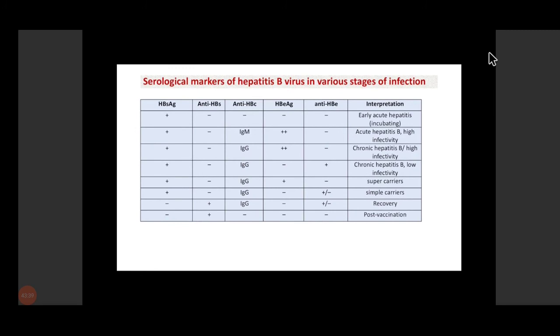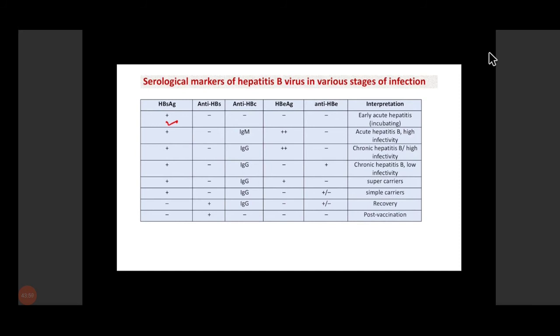So this is the table which is showing the presence of various serological markers. In the early acute hepatitis, when the disease is incubating, only hepatitis B surface antigen will be there. It is the first marker that will appear, and it will be present even before the appearance of symptoms.